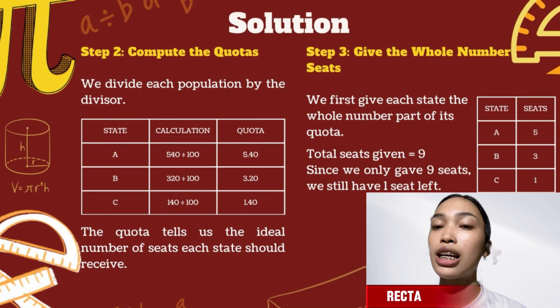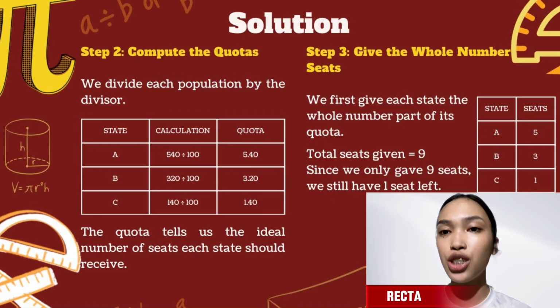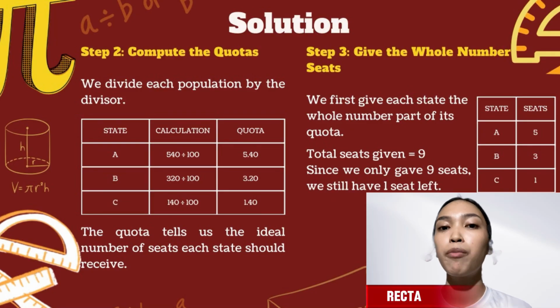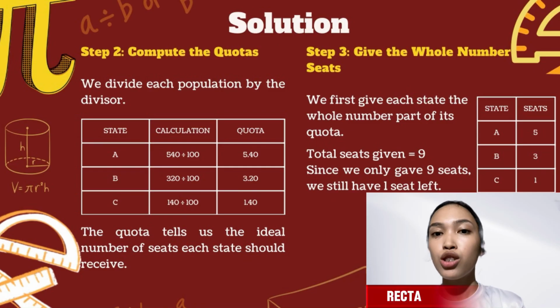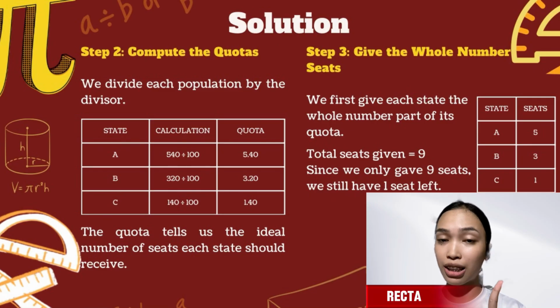The quota tells us the ideal number of seats each state should receive. Now, step 3 is to give the whole number seats. We first give each state the whole number part of its quota. We have state A with 5 seats, state B with 3 seats, state C with 1 seat. So since we only gave 9 seats, we still have 1 seat left.